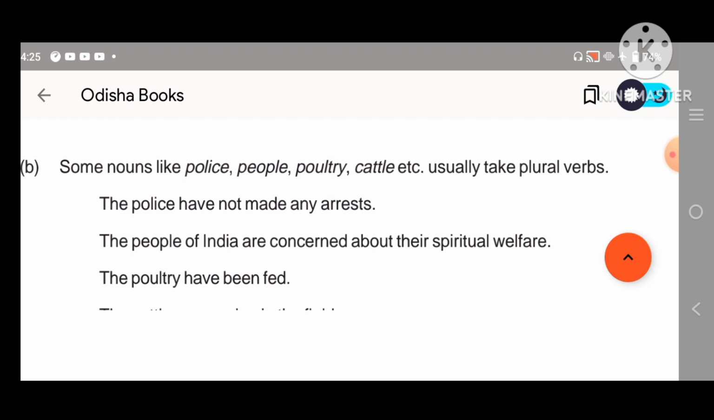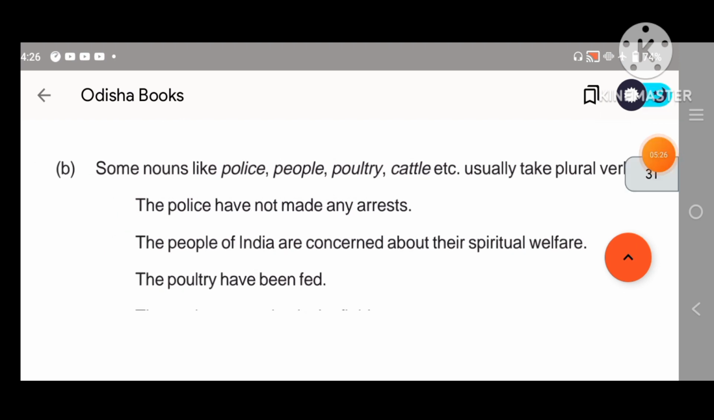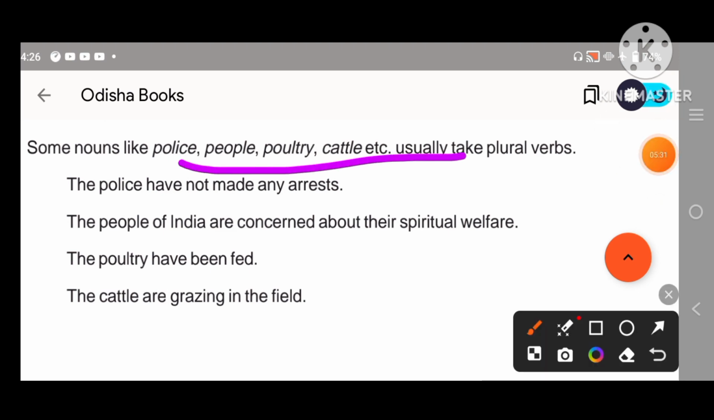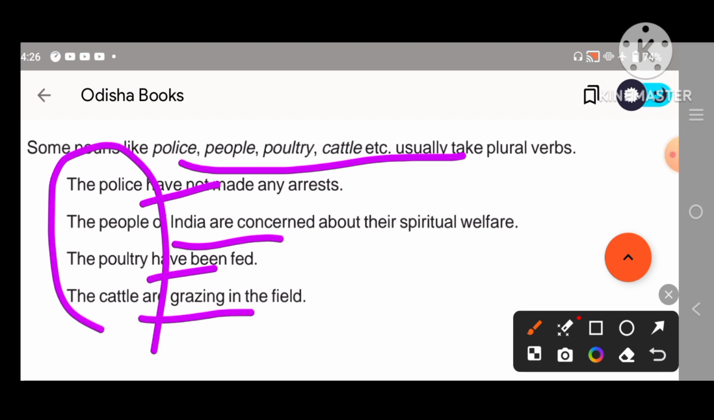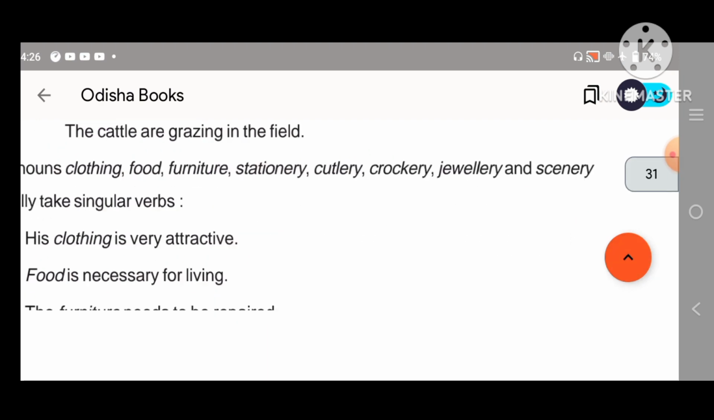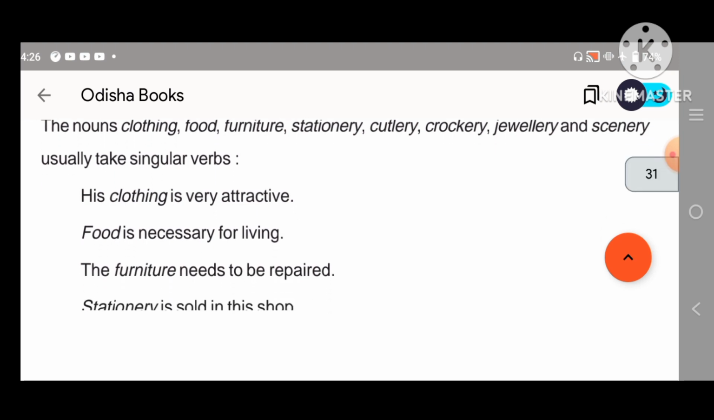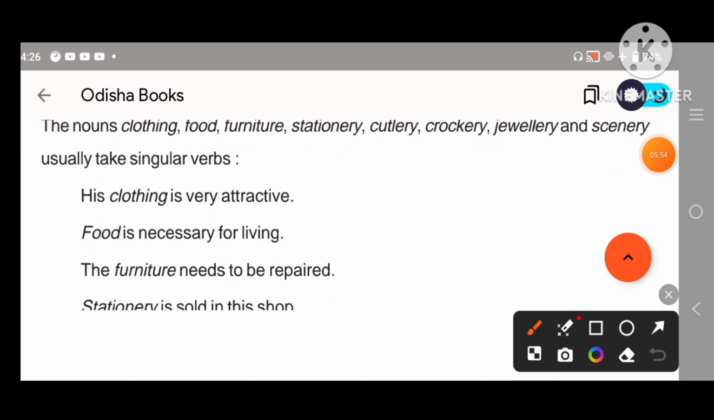Then some nouns like police, people, poultry, cattle usually take plural verbs. They are already plural. So the police have, the people have, poultry have, the cattle are. So here we can use the plural verbs. Then other things like clothing, food, furniture, stationery, cutlery, crockery, jewelry, scenery generally take singular verbs. So we can say his clothing is, food is necessary, the furniture needs,